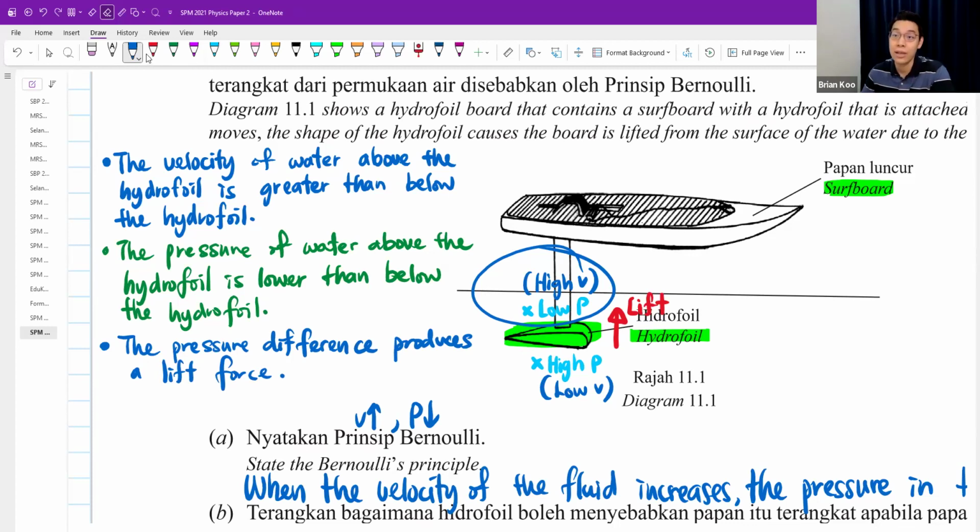Okay, so far how many marks you get? You already get 4 marks. 1, talking about velocity, talking about pressure, talking about the pressure difference. Top and bottom different pressure, you get a lift. 4 marks. Okay, got one more point you can add.